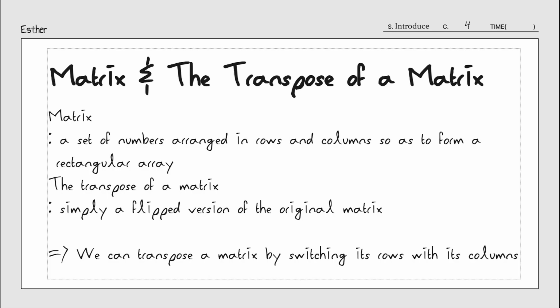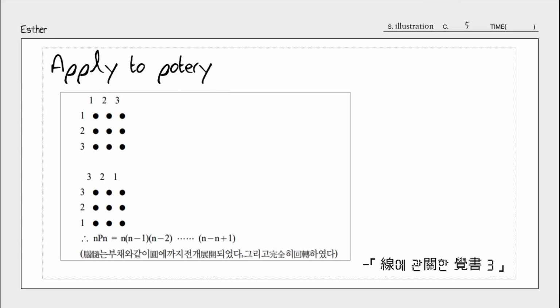And a matrix is a set of numbers arranged in rows and columns so as to form a rectangular array. And the transpose of a matrix is simply a flipped version of the original matrix. So we can transpose a matrix by switching its rows with its columns. Then let's apply it to poetry.